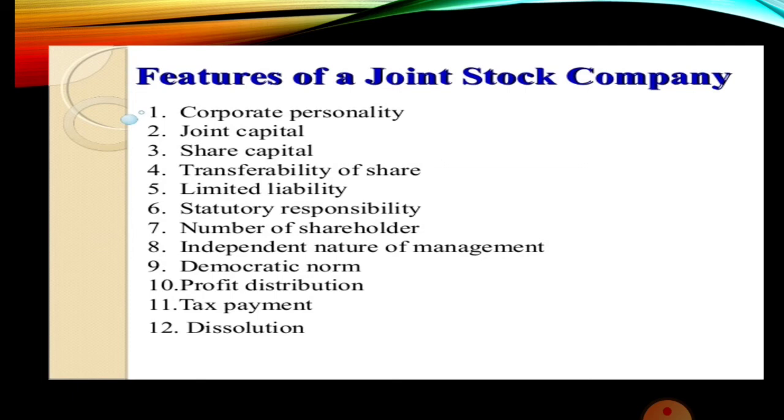Suppose Mr. Akash is a shareholder in XYZ company and he holds 10,000 shares. Then in the general meeting, he has the power to vote 10,000 times in the meeting, and he has the right to exercise his vote 10,000 times. Whereas in the case of cooperative societies, each and every member has only one vote irrespective of the number of shares held by him. So that is the distinction.